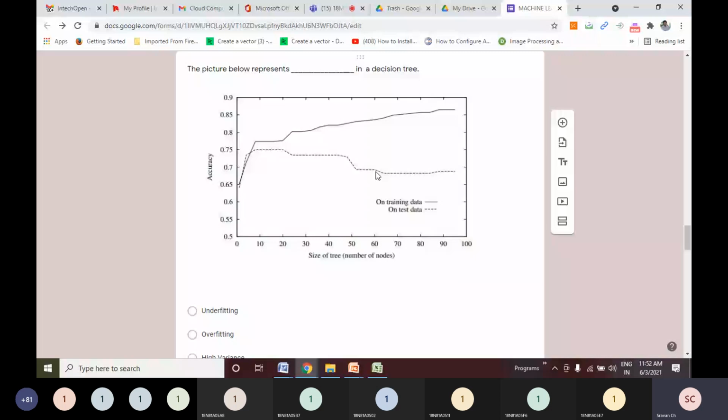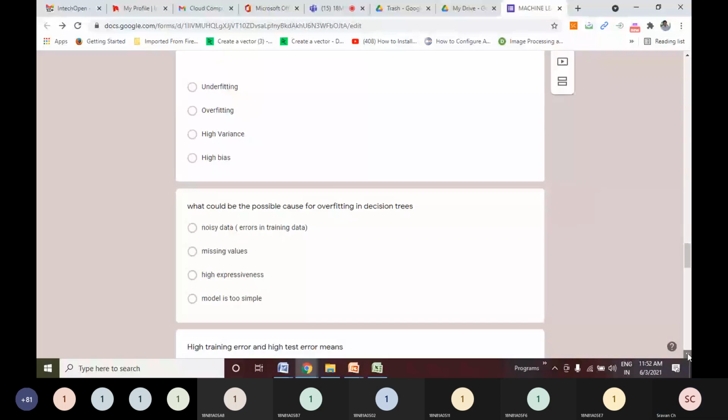Overfitting, right? What could be the possible cause for overfitting in decision trees? Can anybody answer this?